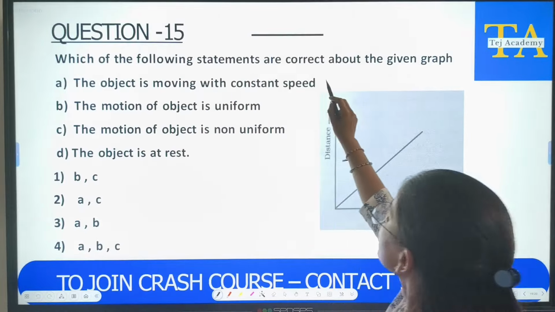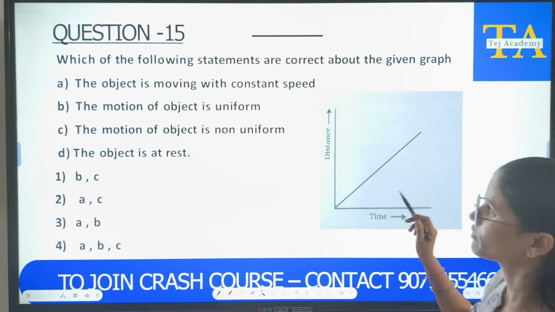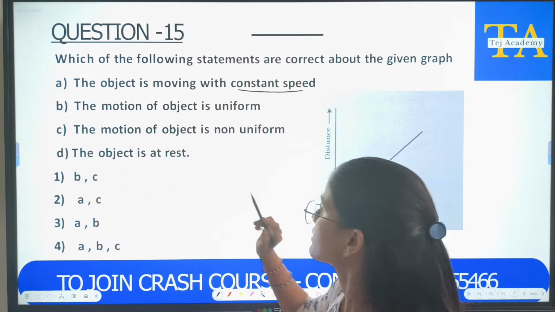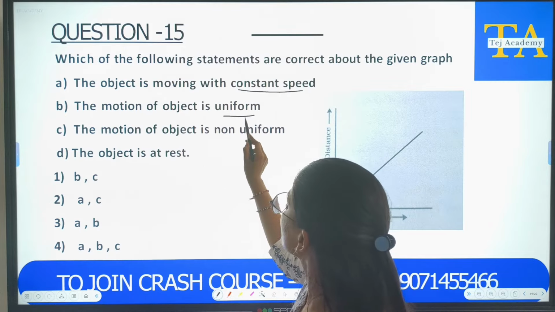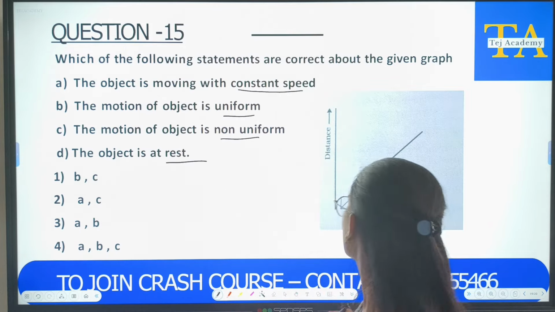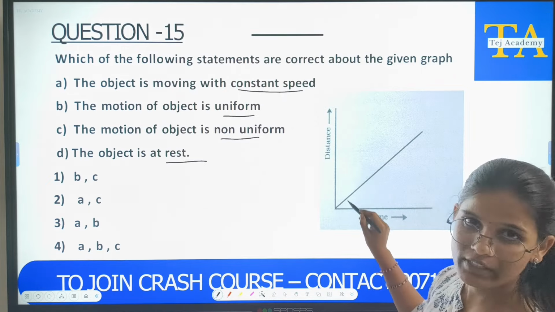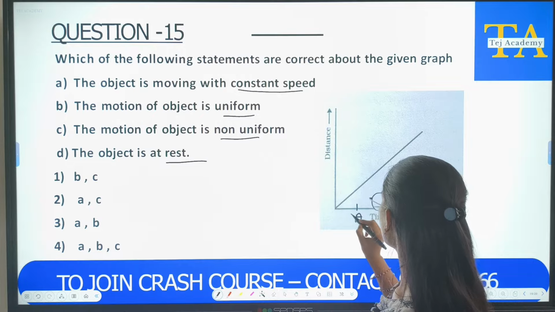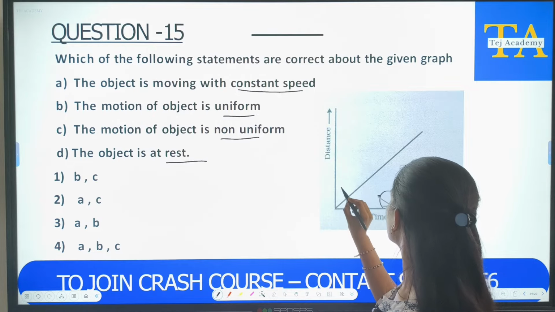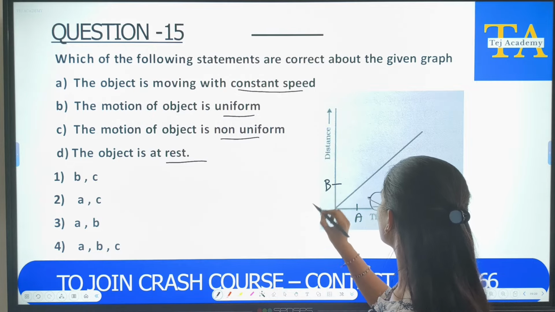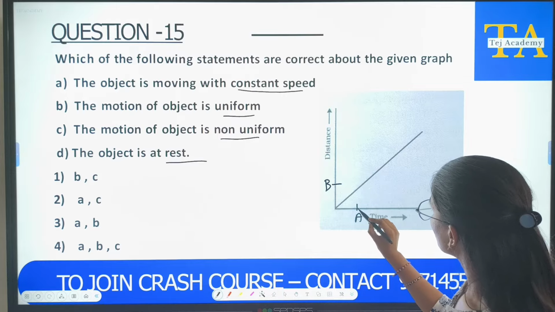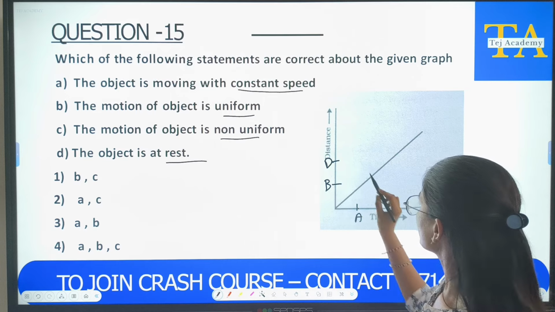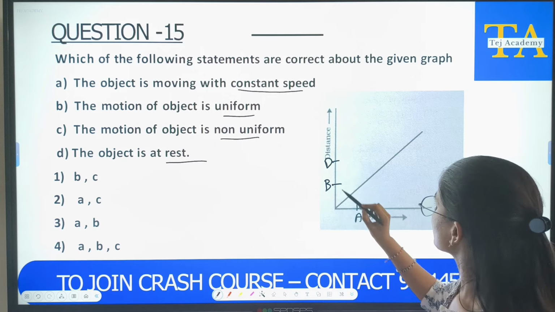Which of the following statements are correct about the given graph? The object is moving with constant speed. Let us see. The motion of the object is uniform, non-uniform, object is at rest. So, in this diagram, let us take this as point A and let us take this as point B. So, if you take some points like this, if this is C and this is D,